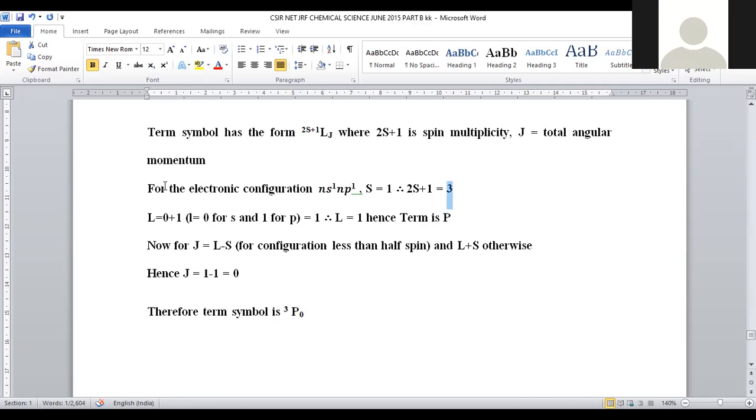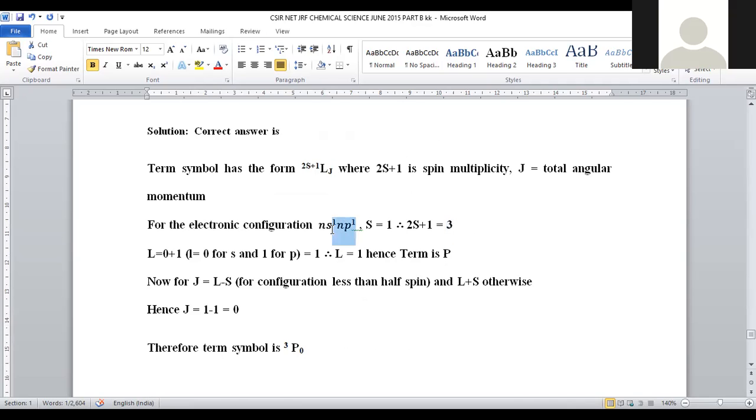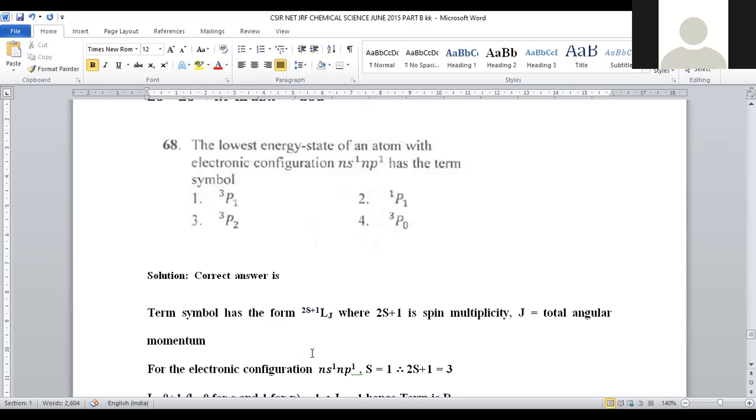Now the J value. J is nothing but total angular momentum. If a less than half filled system is there, L minus S will be taken as the J value. For more than half filled, we have to take L plus S value. So here, being ns1 np1, both are less than half filled only. We can go with L minus S. What is L? L is 1 here. Then what is S? S also 1. 1 minus 1, it will become 0. So here, the entire term symbol will be 3P0. That is provided in option number 4. For question number 68, option number 4 is the correct answer.